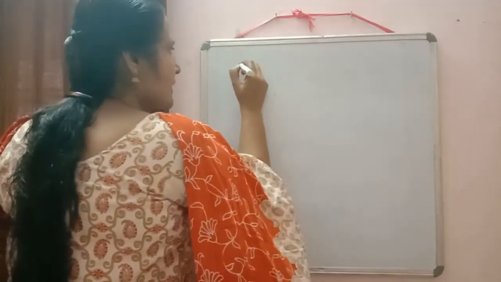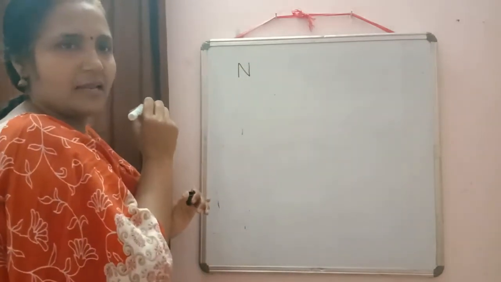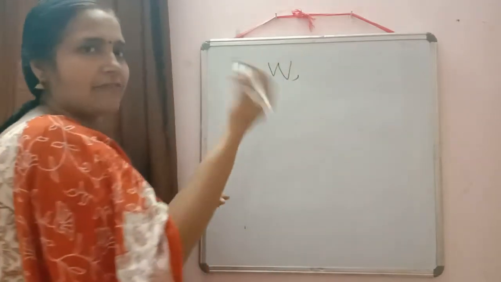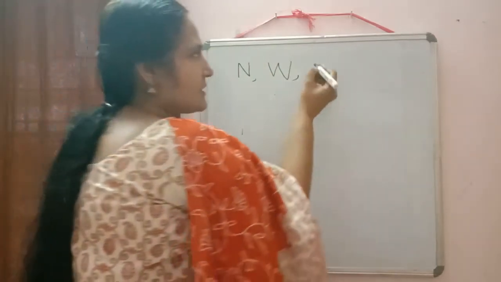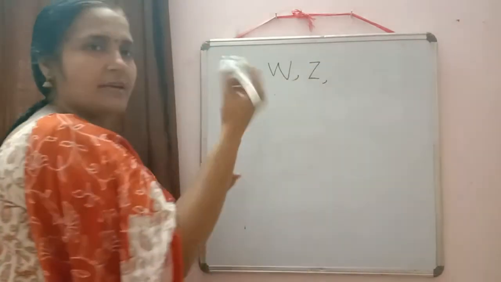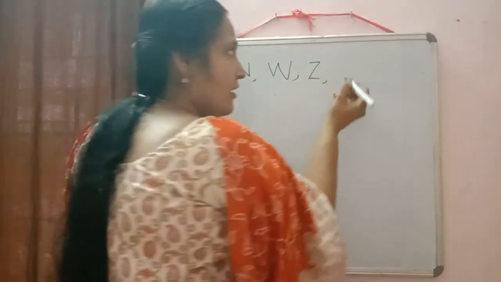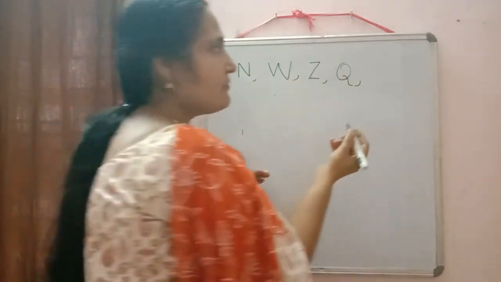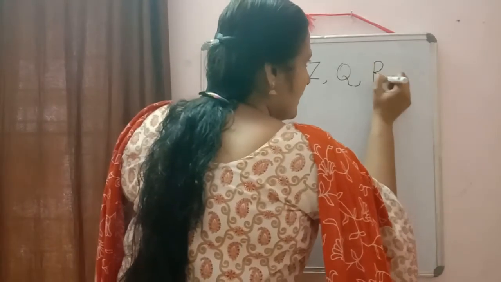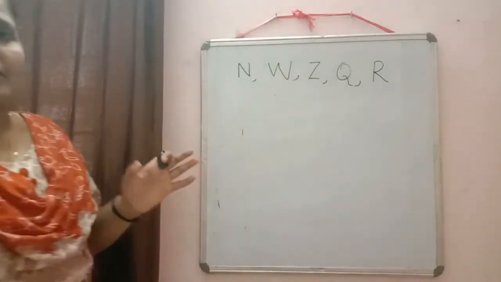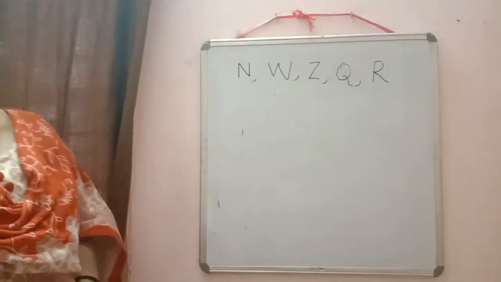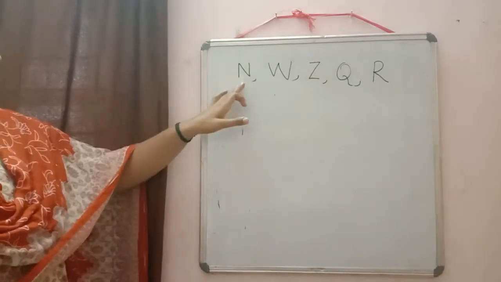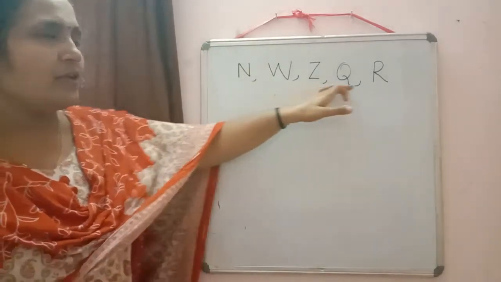If we now observe the pattern, the smallest number system which we have is the natural number system. So we will write in this way. Smallest one is natural numbers. After the natural number system we have whole numbers. After that what do we have? Yes, the set of integers. After that we have the set of rational numbers, denoted by the letter Q. And after that rational and irrational numbers together are called the set of real numbers. So this is the format which we have. The smallest one is the natural number system.